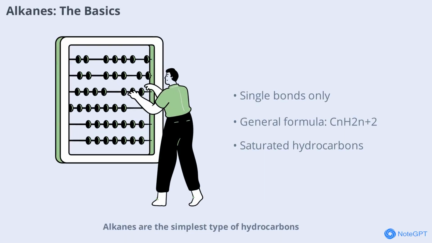Alkanes are the simplest type of hydrocarbons, containing only single bonds between carbon atoms. Their general formula is CnH2n+2. Common examples include methane, ethane, and propane. Alkanes are saturated compounds, meaning all carbon atoms are bonded to the maximum number of hydrogen atoms. They are generally unreactive but can undergo combustion to produce energy. Understanding alkanes is the first step in exploring the world of hydrocarbons.